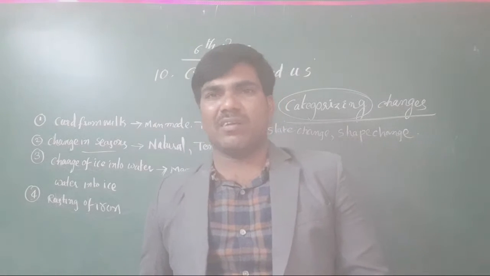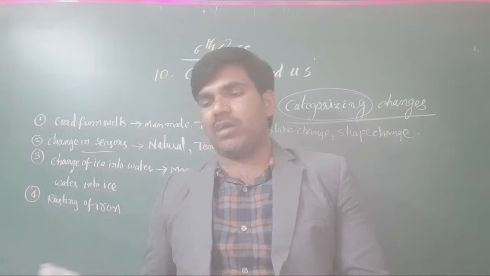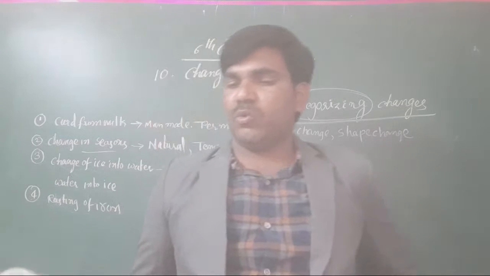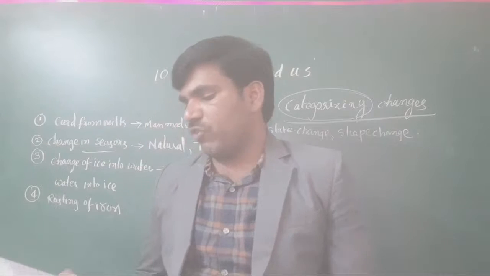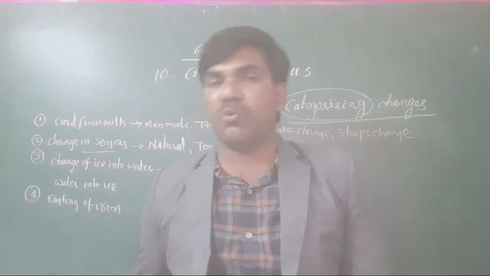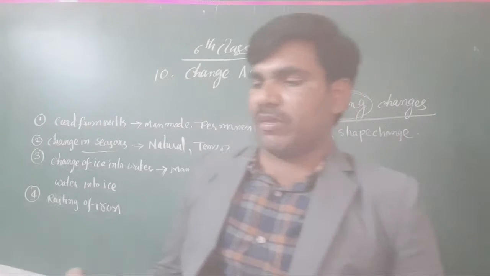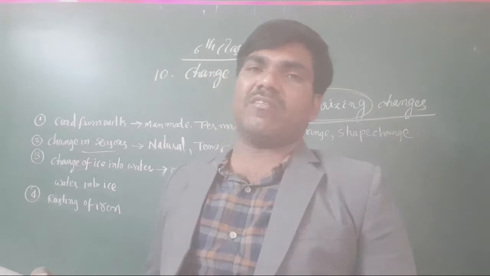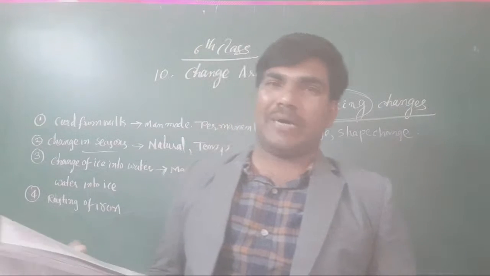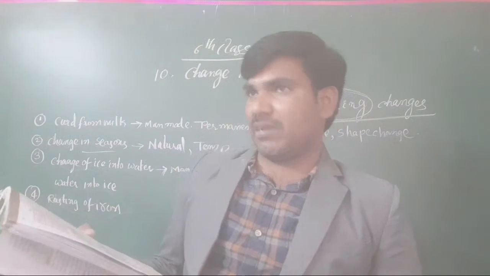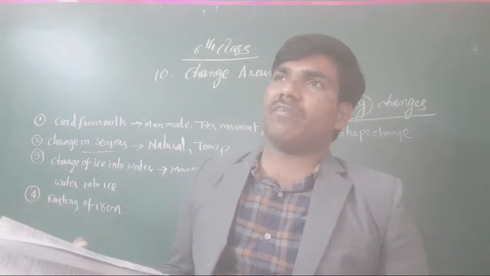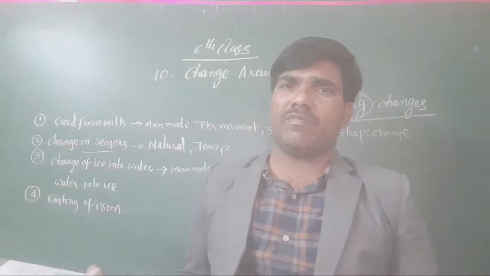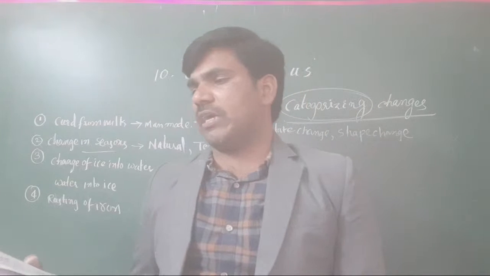The three may be considered. Like that, you consider it in table 5, table 6 and table 7. You take all the 10 and write which one is man-made and which one is a natural change. Any of the three you write here. Yes, permanent change and temporary change, slow change or fast change. Already I have given slow changes. What are the slow changes? Change of season, growth of a plant; boiled egg is somewhat fast. Now rusting of iron will be slow, compared with our on and off, which goes on in fractions of a second only. Like that, based on comparison you write slow and fast.